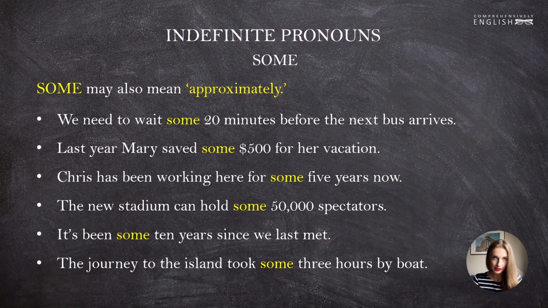In these sentences, some means approximately, and in all of these sentences it functions as a determiner. It gives us some estimation rather than an exact figure, an exact number. We need to wait approximately 20 minutes. Mary saved approximately $500, and so on and so forth.